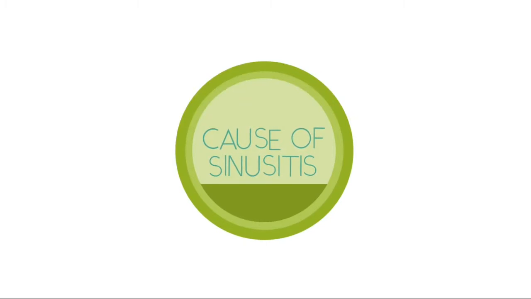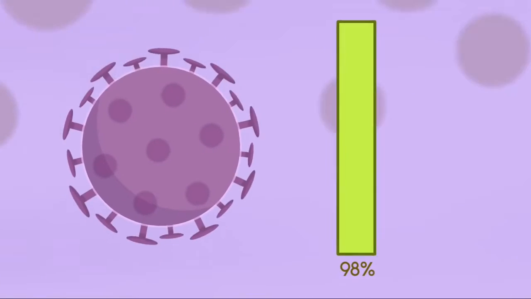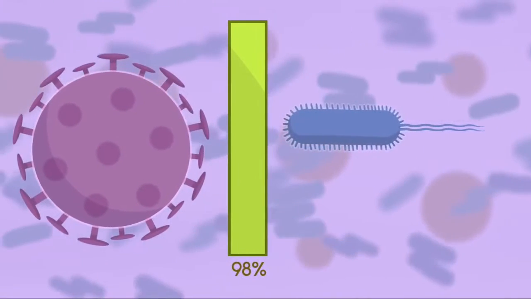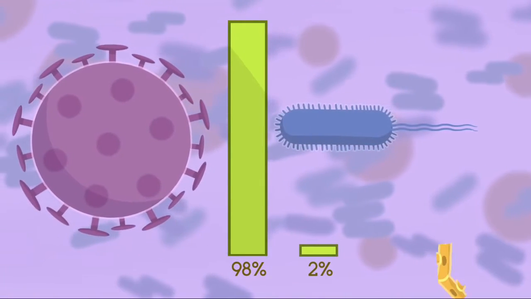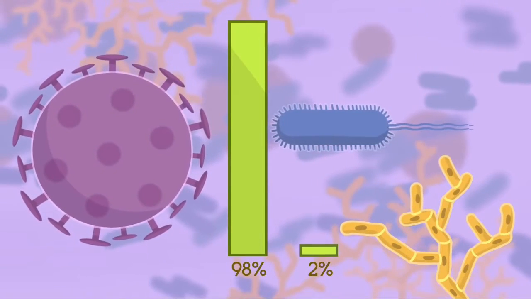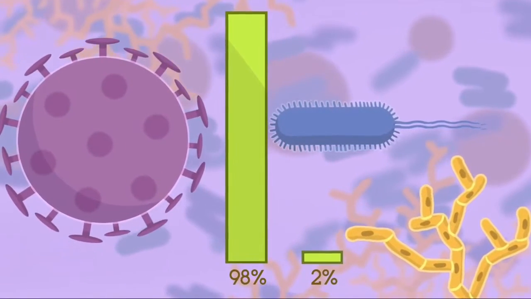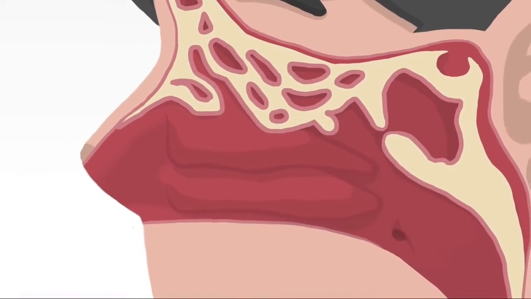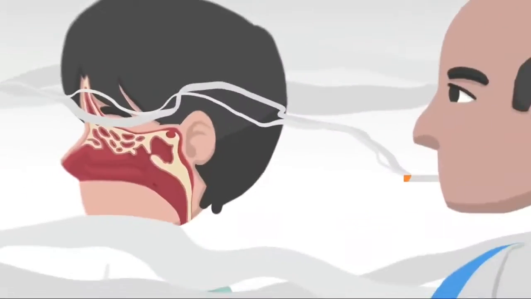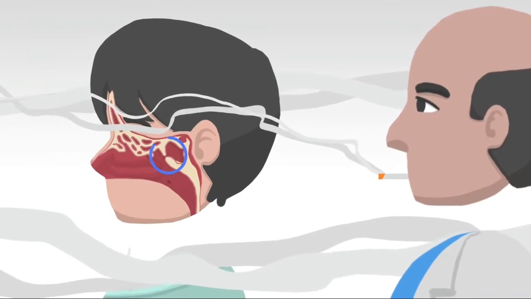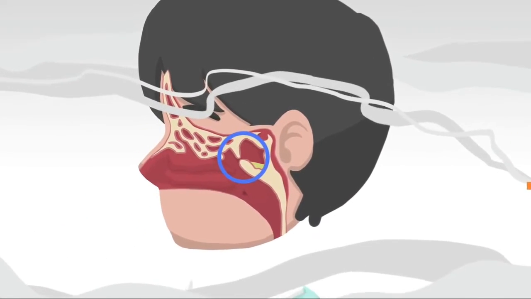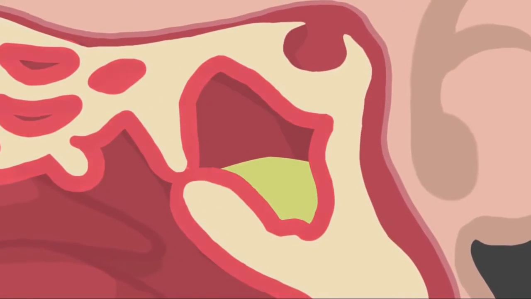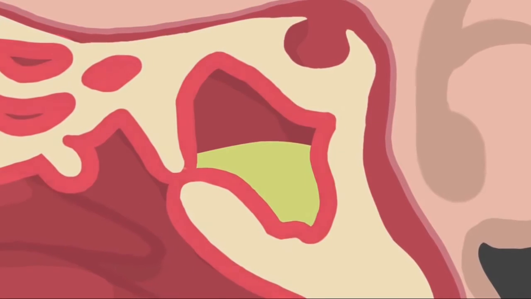What causes sinusitis? 98% of sinusitis occur due to viral infection. It can also be caused by bacterial infection, while a small population can have it due to fungal disease. There are some predisposing factors that make it more likely that you get sinusitis, including allergic rhinitis, which makes it easier for infection to occur, exposure to smoke or cigarette smoking, anatomical abnormalities which make it difficult for sinuses to drain. The central event in sinusitis is blockage of the sinus openings, or ostia, as a result of inflammation.